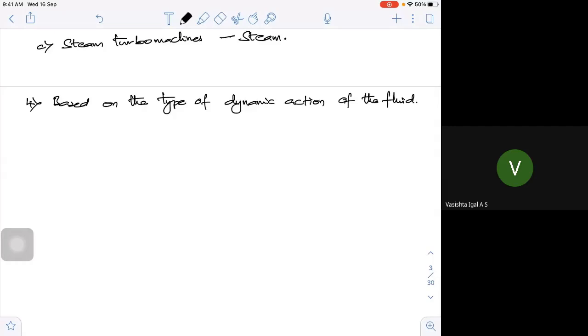If I try to convert the kinetic energy to mechanical energy, those are called impulse turbo machines or impulse machines.